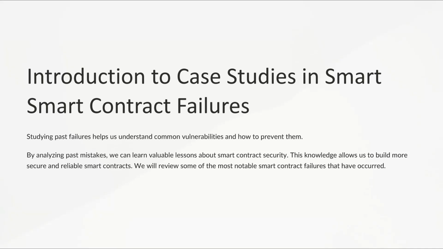Introduction to Case Studies in Smart Contract Failures. Module 6, Video 6. In this video, we are going to explore some of the most significant failures in smart contract history. By studying these past mistakes, we can understand common vulnerabilities and learn how to prevent them. This knowledge is essential for building more secure and reliable smart contracts.